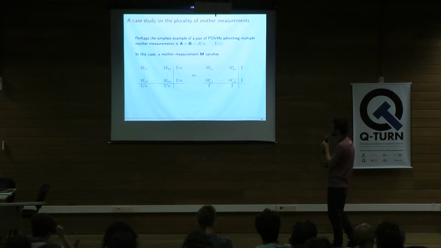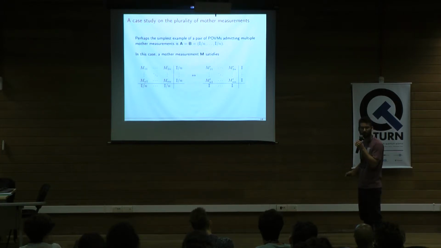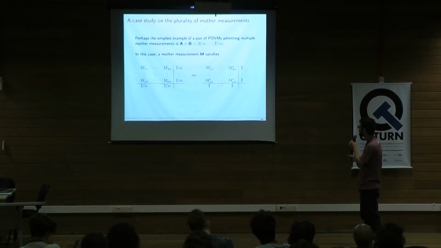What we see is that a joint measurement for this pair will satisfy something like this. We can place the elements of this model in a table, and all of the rows and all of the columns will be summing to identity over n, because all of the elements of these two POVMs are identity over n. If we rescale this table, multiplying everything by n, we find this, right?